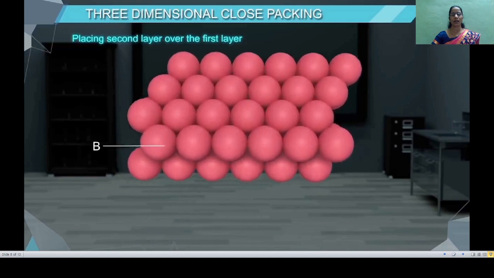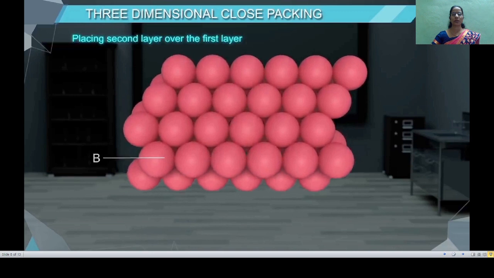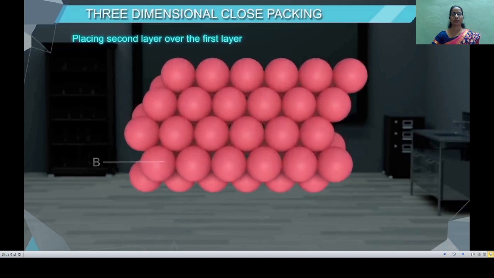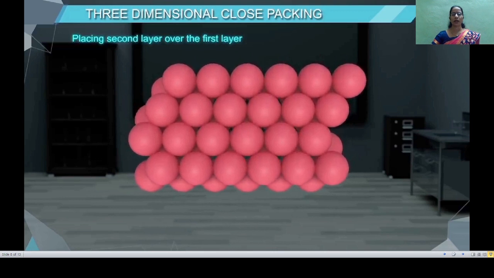and octahedral voids. Here you observe that though the spheres are covering the triangular voids, some of the triangular voids of the first layer remained uncovered. That is, they remained empty, and these voids are named as the octahedral voids.